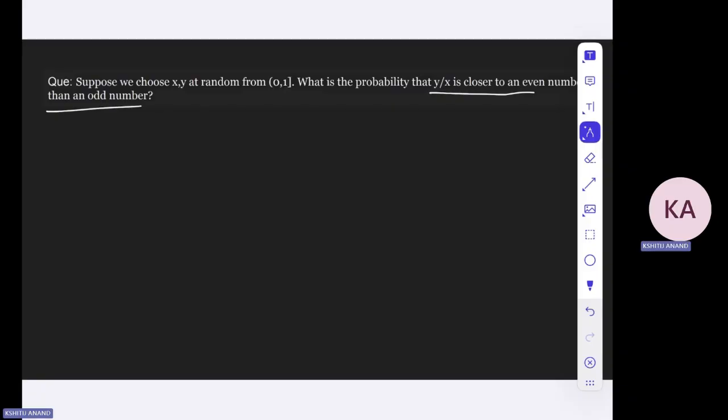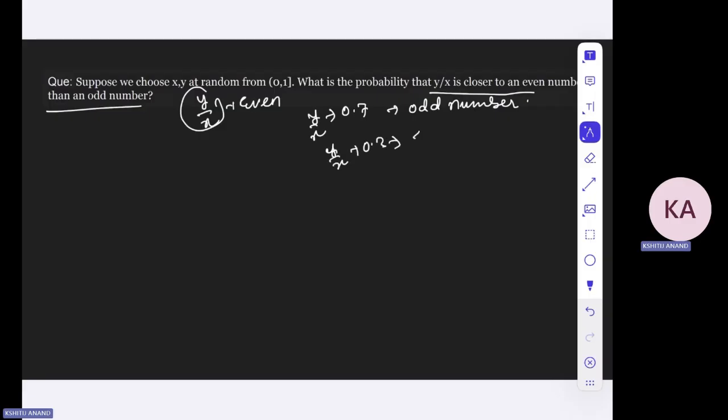What this problem asks is, what is the probability that y by x is closer to an even number than an odd number? For example, if y by x is 0.7, then it is closer to an odd number. But if y by x is 0.3, it is closer to 0, so it's closer to an even number.